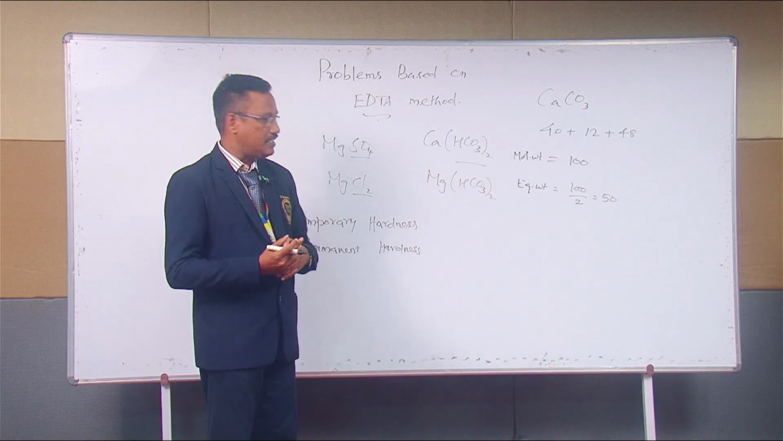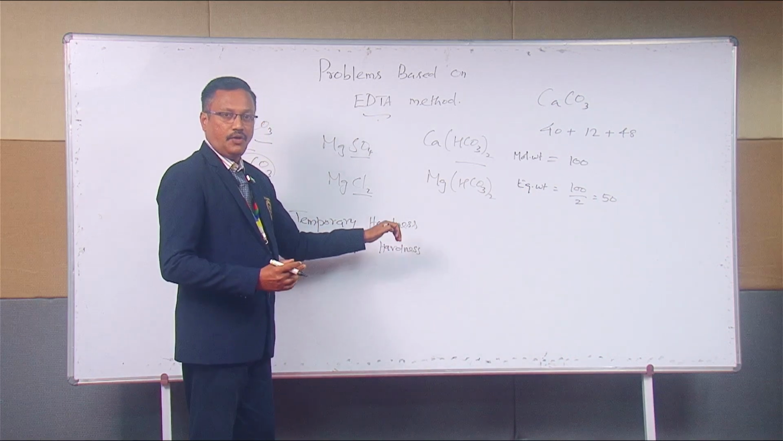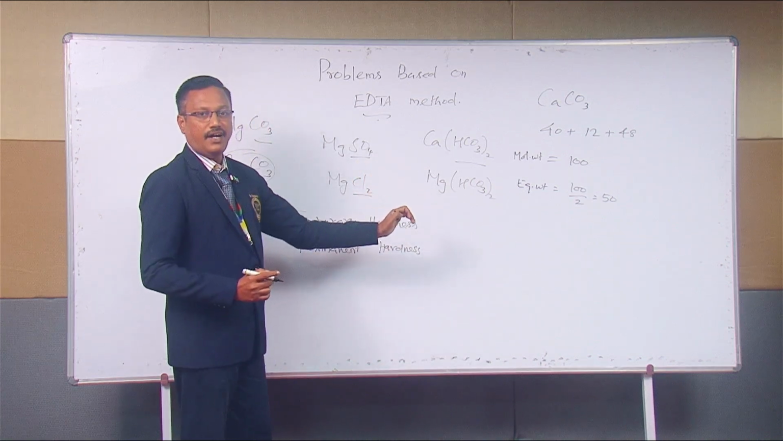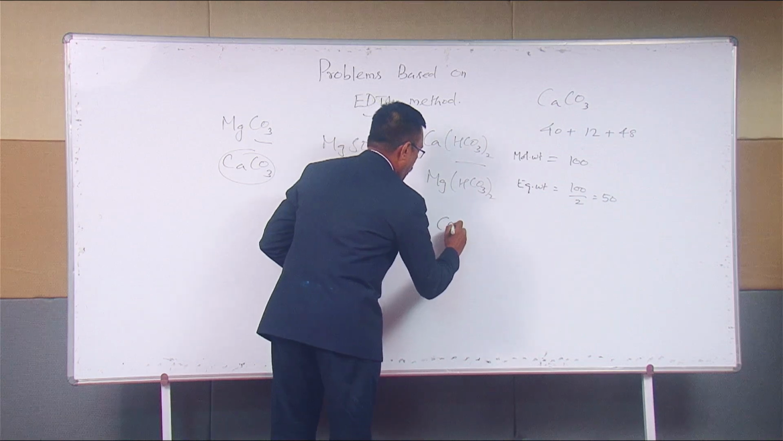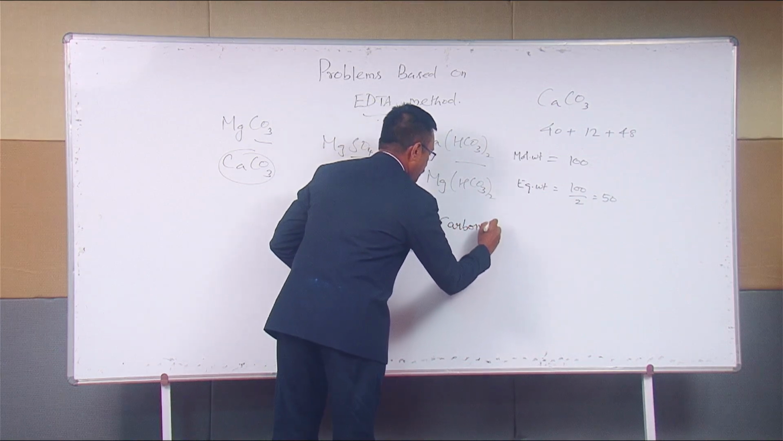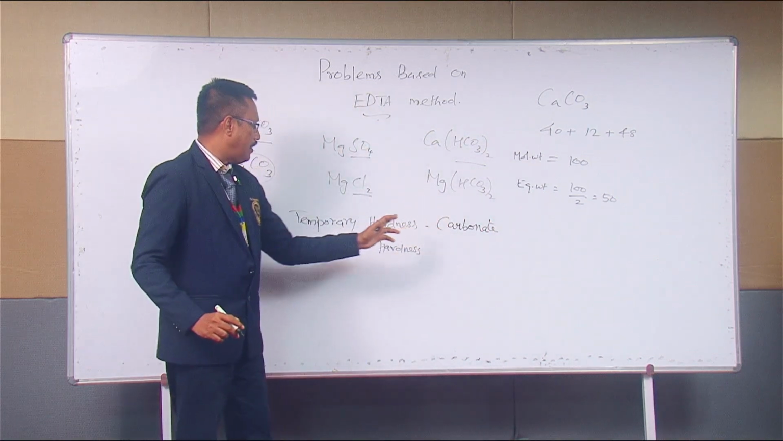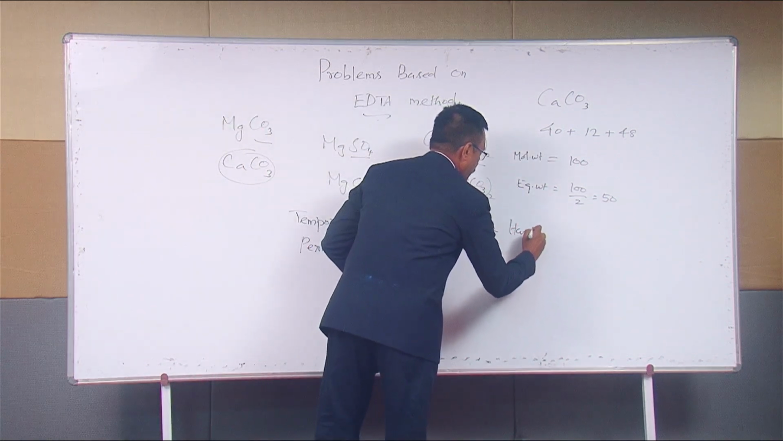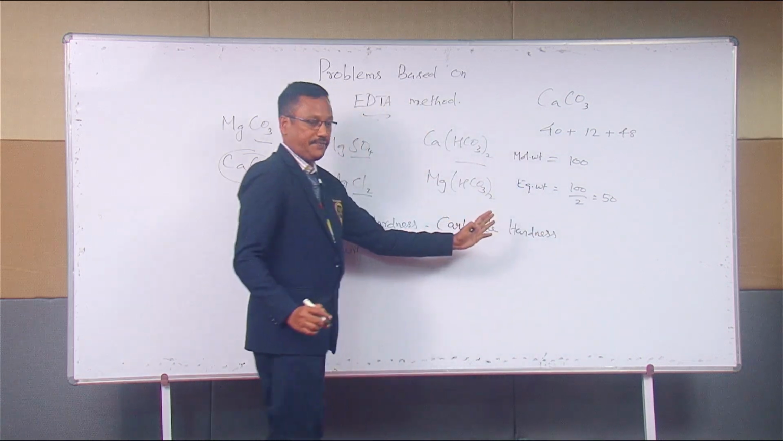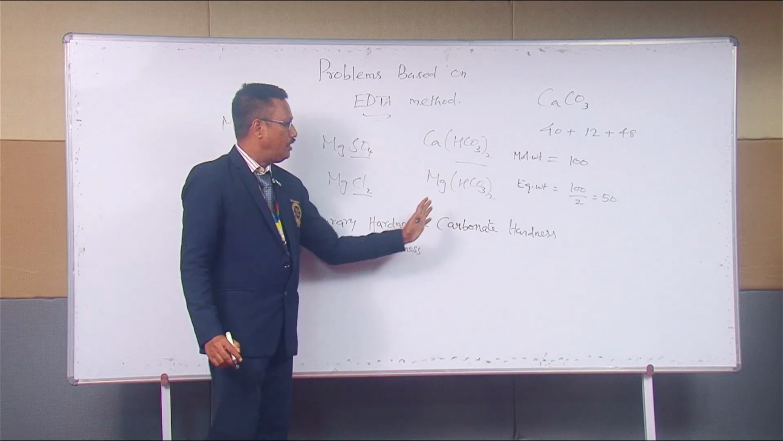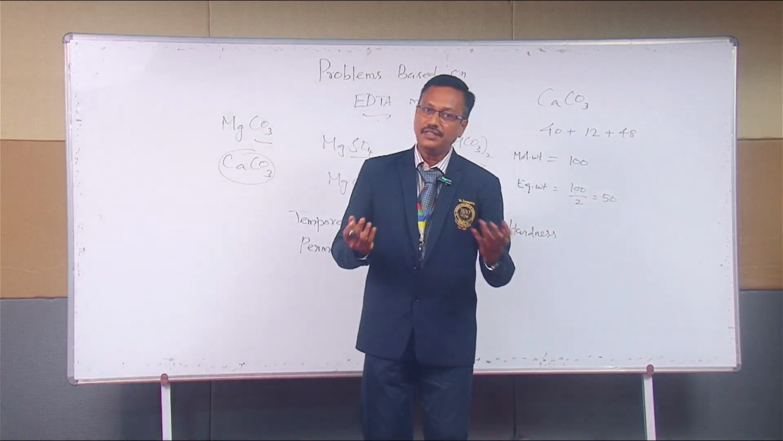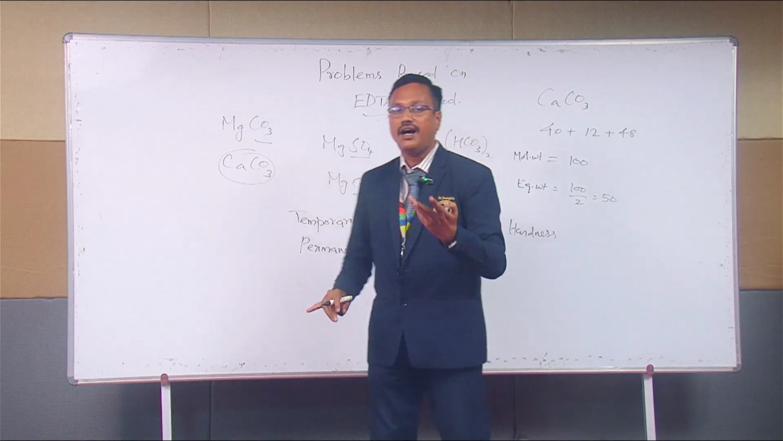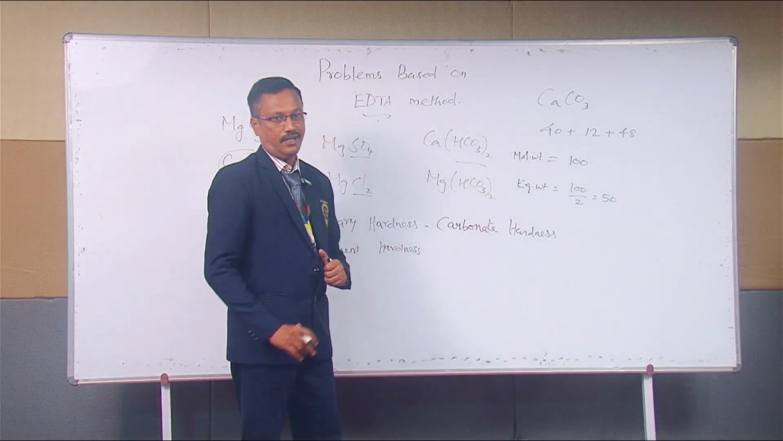What are the different types of hardness we discussed? Temporary hardness. What is the reason for temporary hardness? Because of the carbonate salt. So, the temporary hardness can also be known as carbonate hardness. In problems, we may be asked in terms of temporary hardness or carbonate hardness. We have to bear in mind that both are one and the same. Temporary hardness is also carbonate hardness. In a question, they may ask us to calculate the temporary hardness or calculate the carbonate hardness.